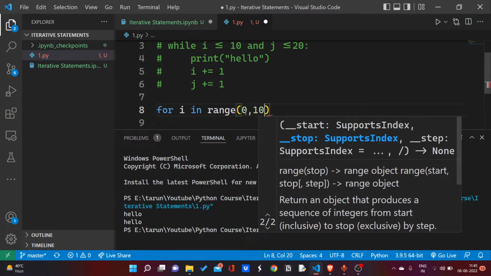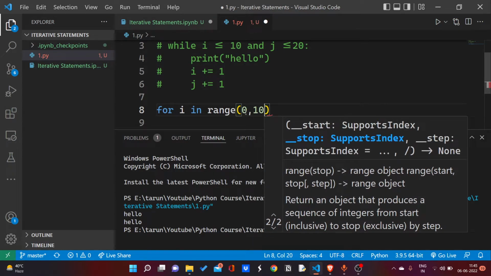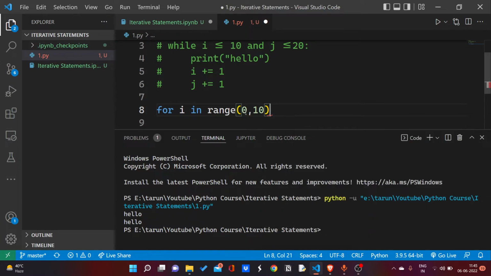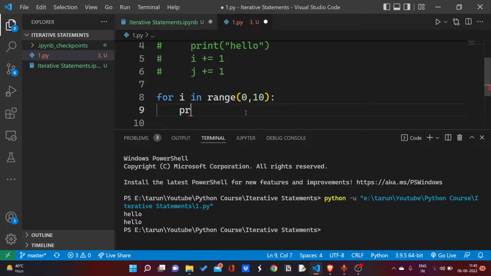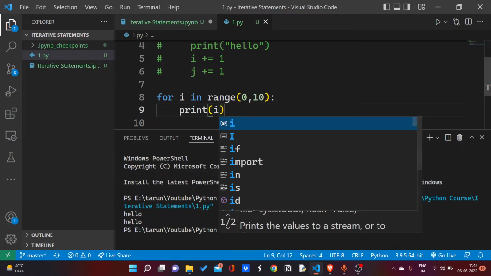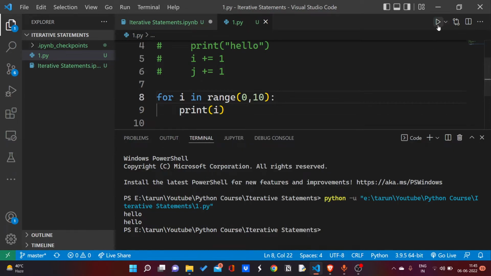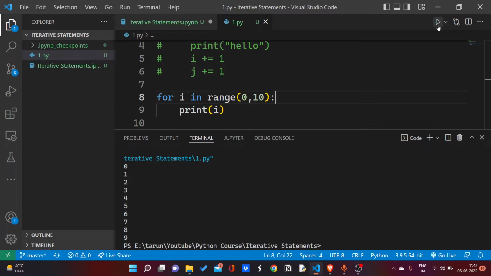Like if I write range 0 to 10 here, you can see I am getting numbers between 0 to 10, where 0 is inclusive but 10 is not inclusive. So you can see if I print i here, I am going to get numbers till 9. I didn't get 10 because 10 is not inclusive.